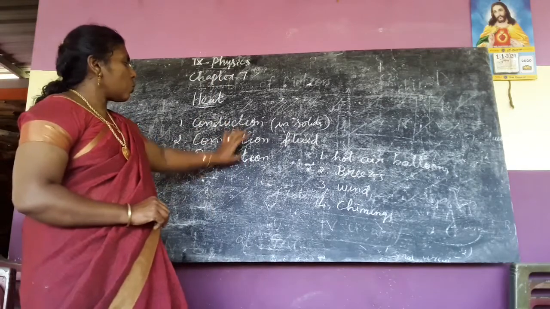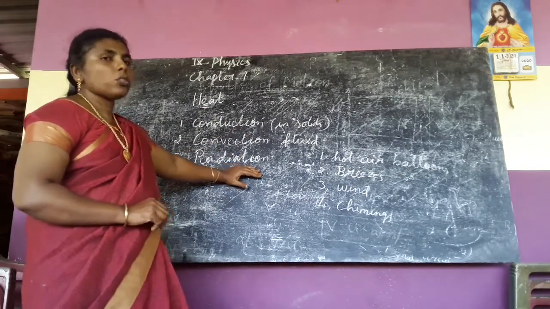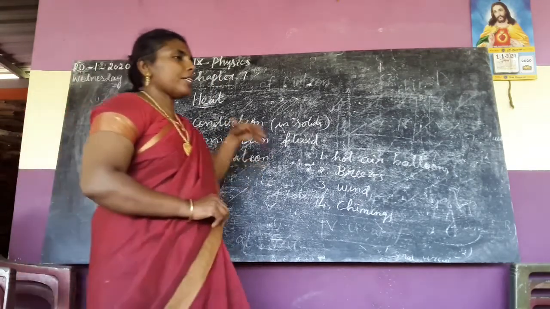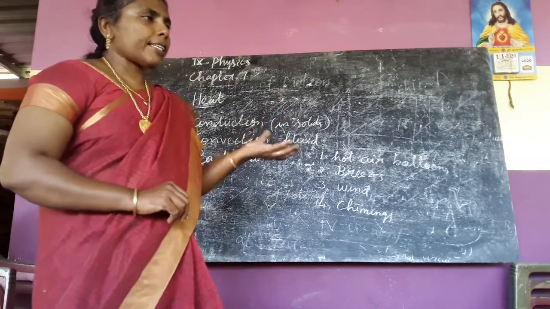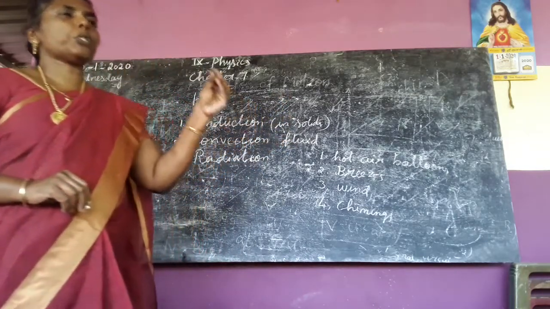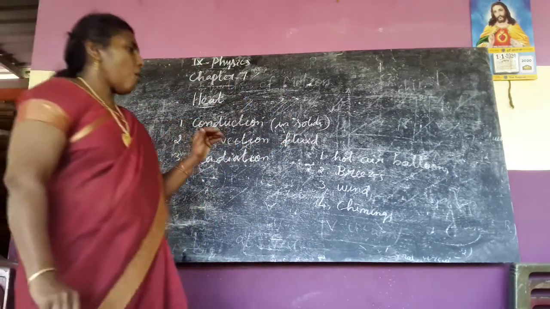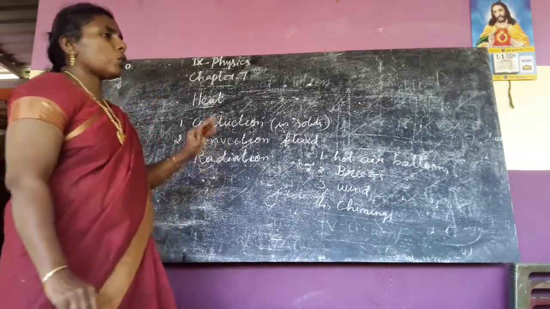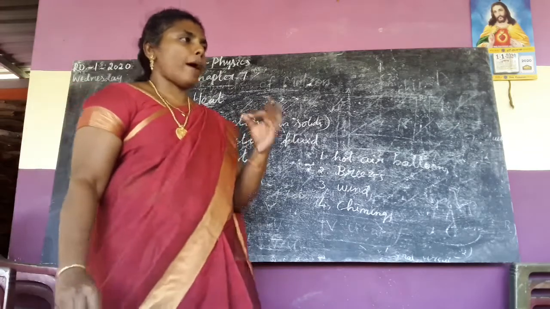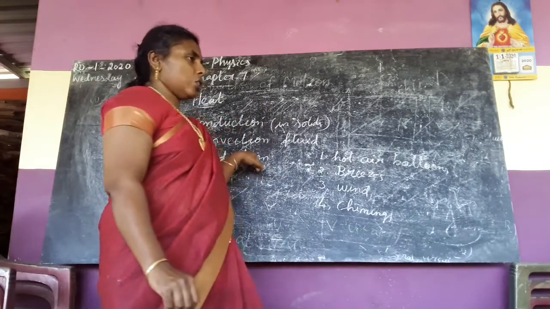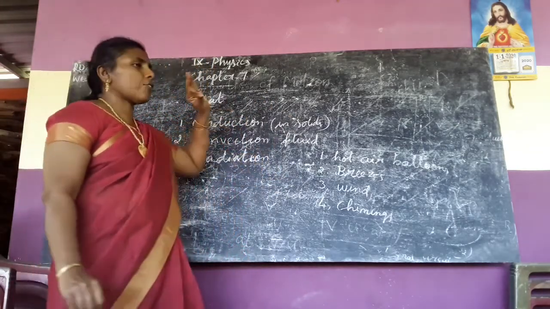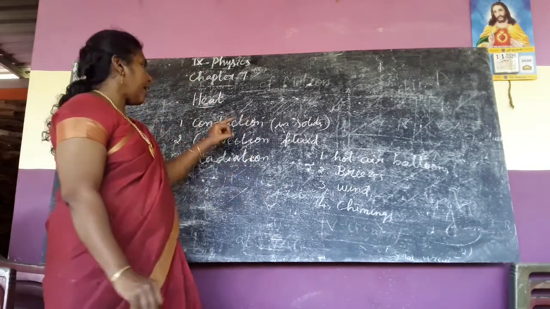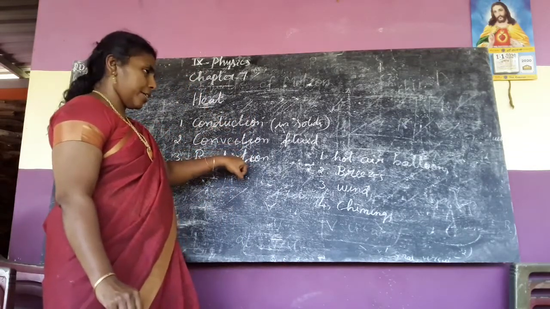Now the next one is radiation. So what is radiation? The heat transfer from one place to another in the form of electromagnetic waves. This is radiation. So far we have learned the heat transfer in three ways. What are they? Conduction, convection and radiation.